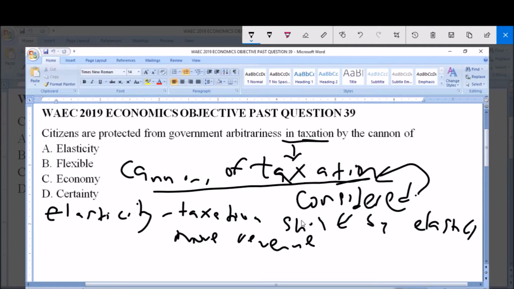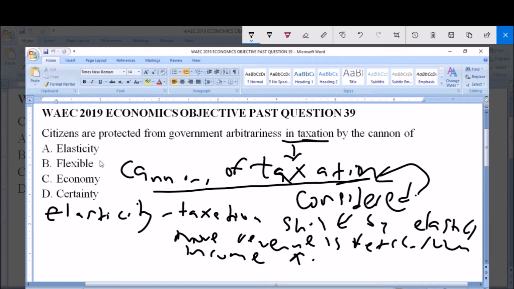Elastic in the sense that more revenue is automatically fetched when the income of people increases or rises.